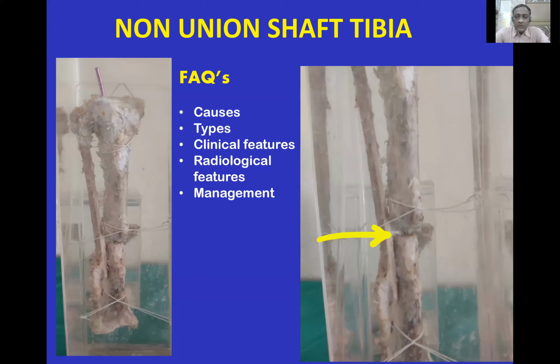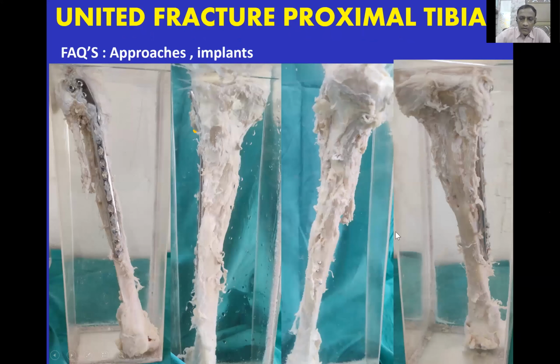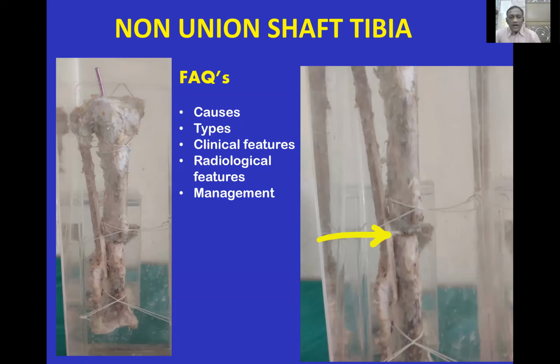These are the specimens prepared from the amputated leg. This specimen shows a non-united fractured tibia. You can see the gap. You can see the implant also inside. The fibula is malunited.